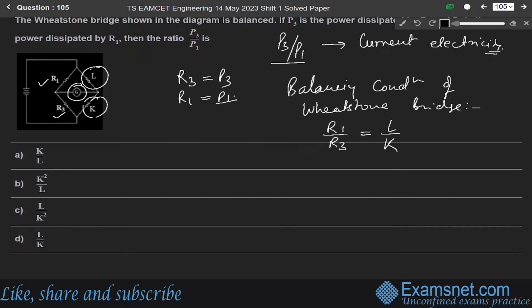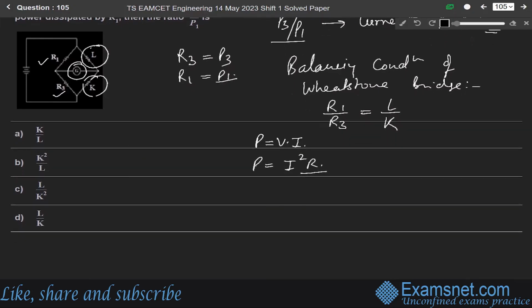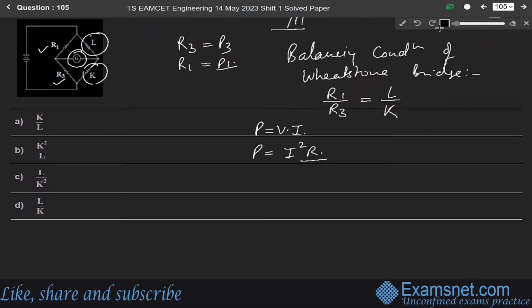Power dissipated in a resistance is given by P equals V into I, and P is also I square into R. So for R1 and R3, we can write P3 equals I square into R3, and for P1 we can write I square into R1.